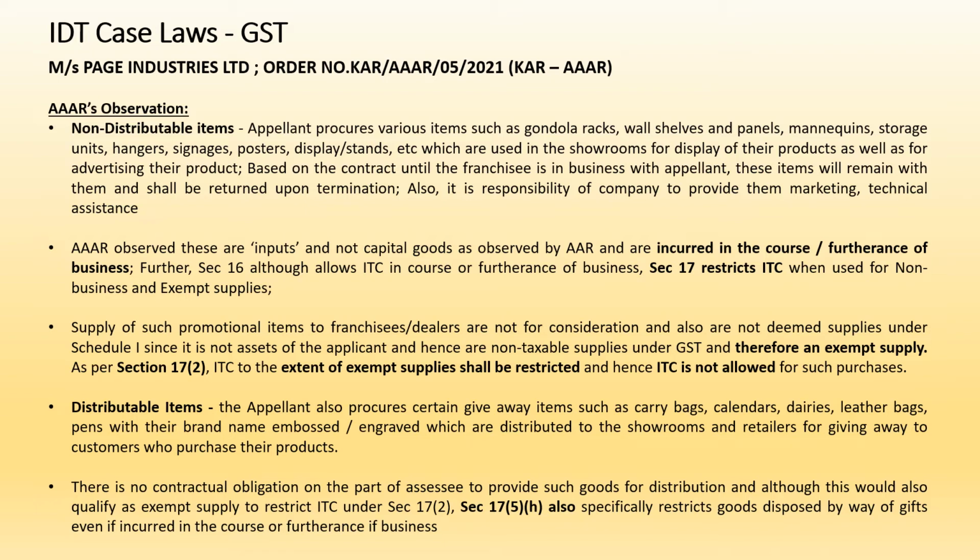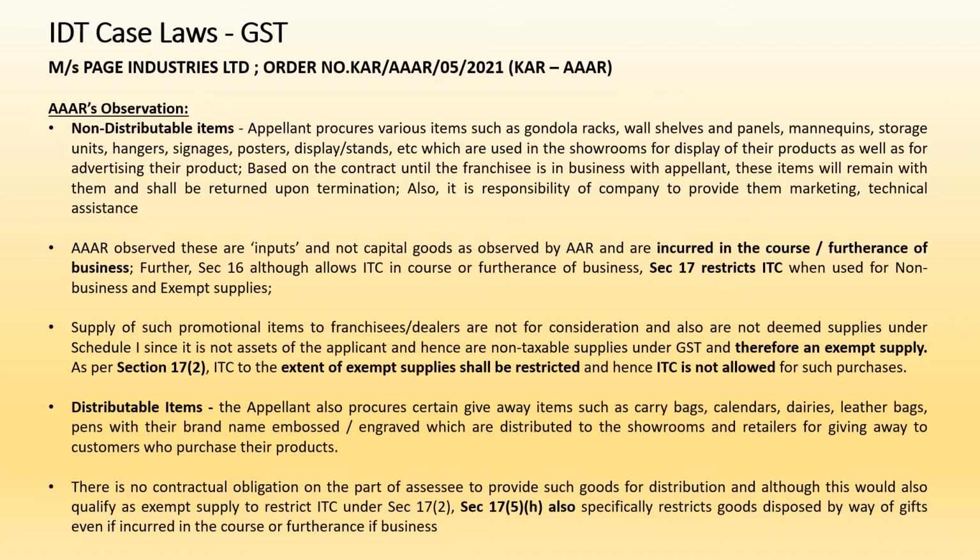So here again this is given free of cost to the retailers for them to promote the business by distributing it to the customers. So the AAAR has said that these distributable items will also qualify as exempt supply under section 17 subsection 2, and hence ITC should not be allowed.